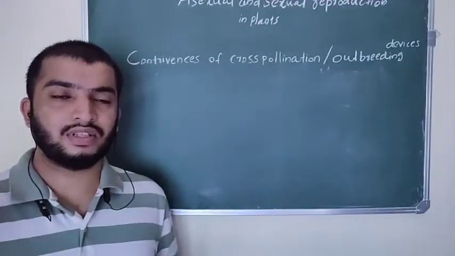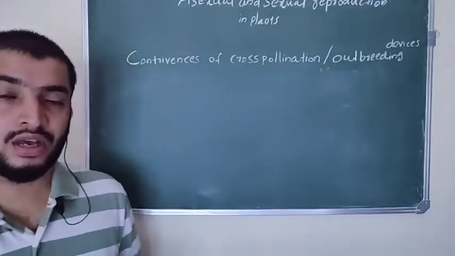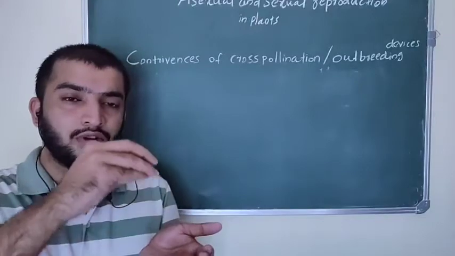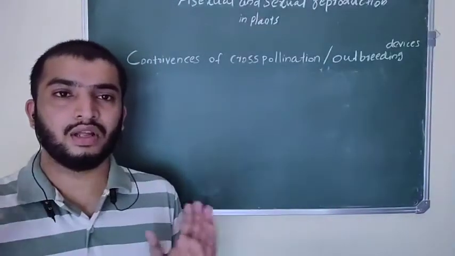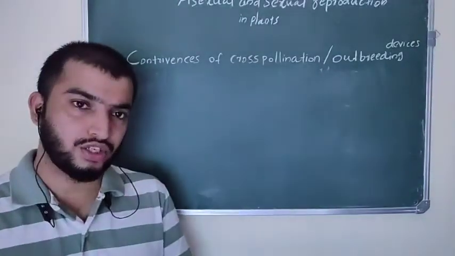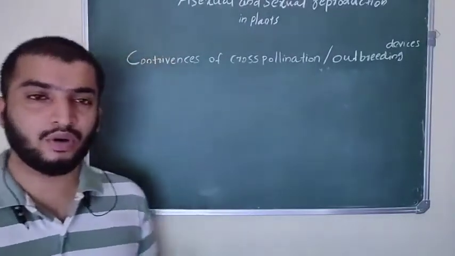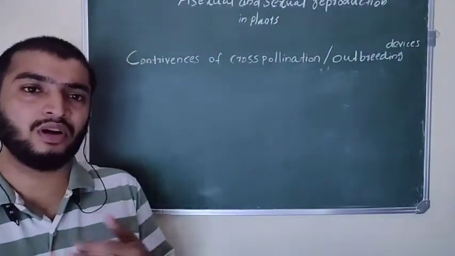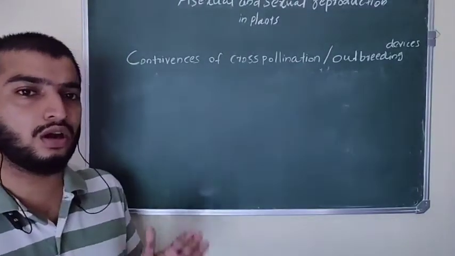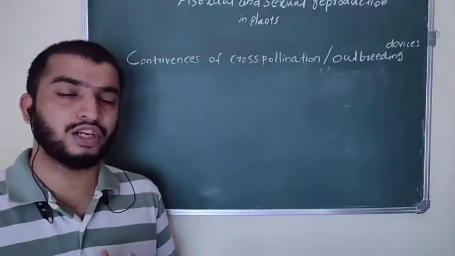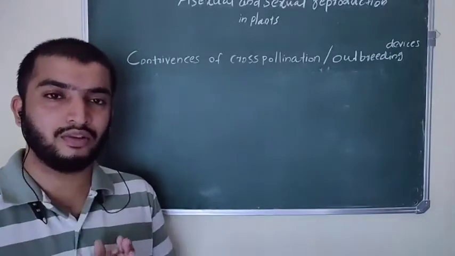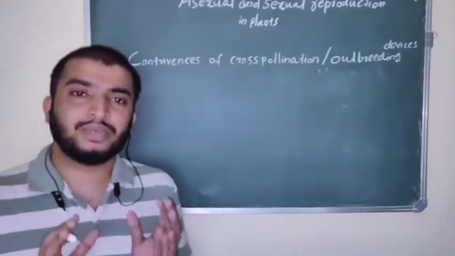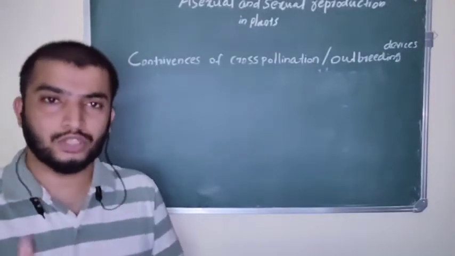Then next we discussed cross-pollination, which means the pollen grains transfer from one flower to another flower. And today we are going to discuss the mechanisms present in plants that promote cross-pollination. That is called contrivances of cross-pollination or outbreeding devices. Okay, so let's study. What are the mechanisms present in plants that promote cross-pollination?